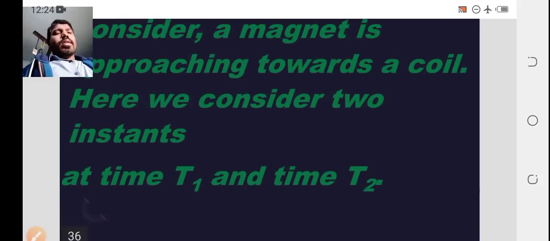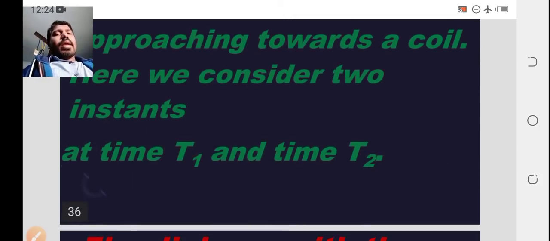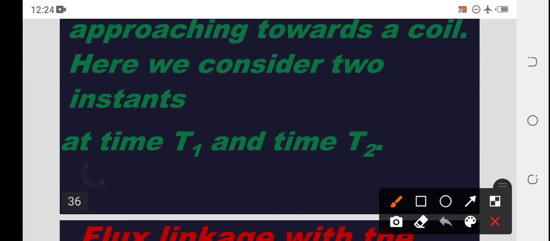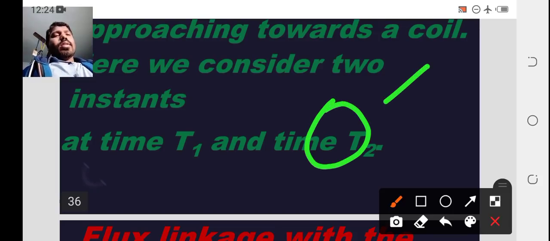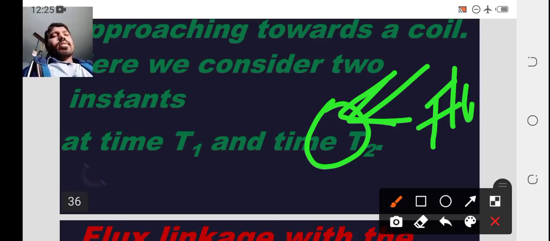When the magnet is brought towards a coil, flux will be generated inside the coil.